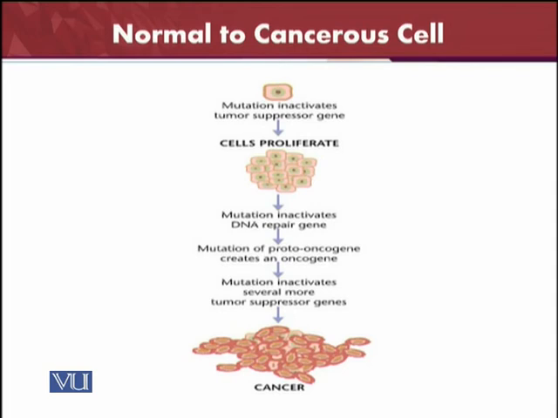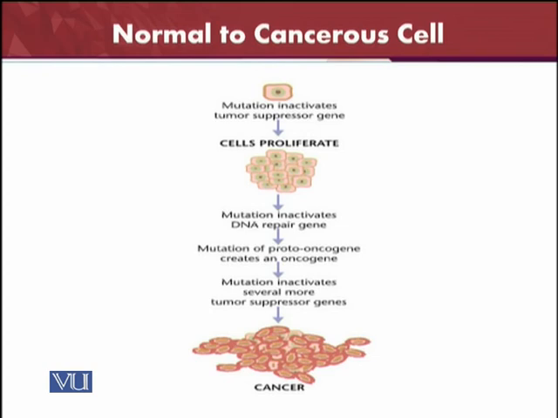Of course, first the cells will proliferate, just as the tumor suppressor cells proliferate into a large number of cells, and then a mutation inactivates the DNA repair gene. After the mutation, it could happen that the gene is genetically repaired at this moment. However, the mutation again leads towards inactivating the DNA repair system.